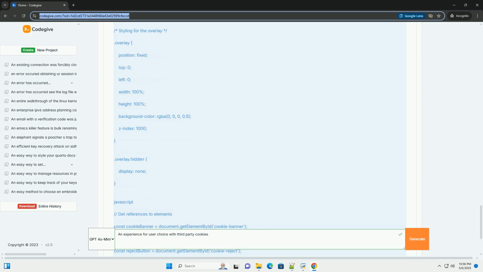1. Understanding third-party cookies. Third-party cookies are created by a domain different from the one the user is visiting. They are primarily used for cross-site tracking, monitoring user behavior across different websites to build profiles for targeted advertising.